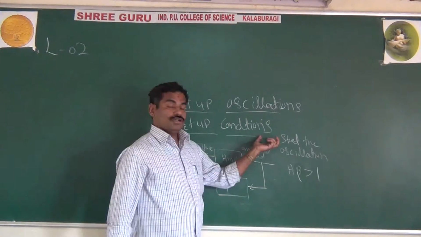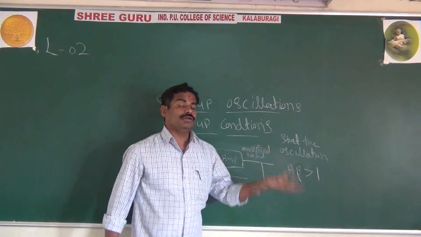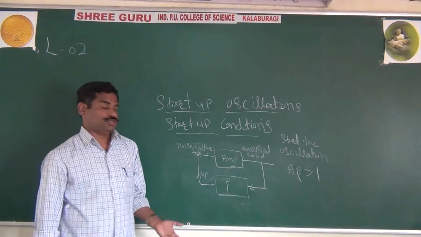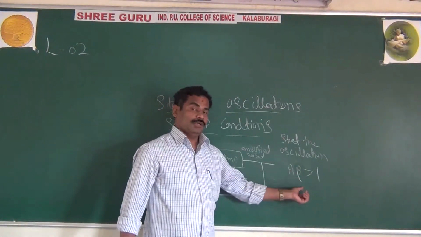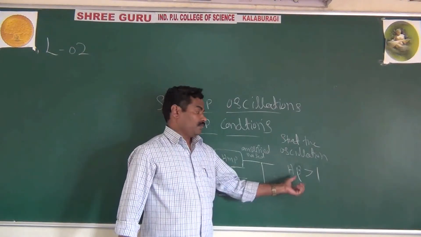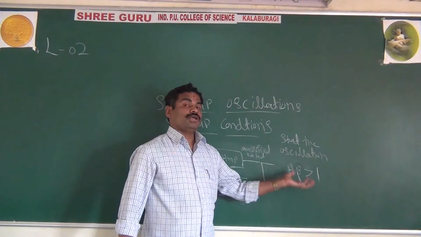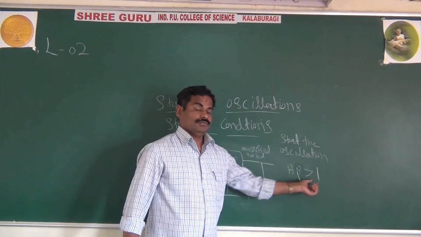When will the oscillator start the oscillations? The condition is that if A beta is greater than 1, then only the oscillator will generate the oscillations. Initially, to start the oscillations, the condition is A beta greater than 1.